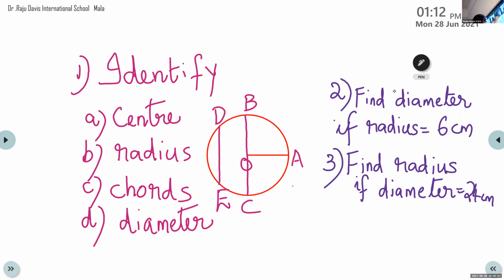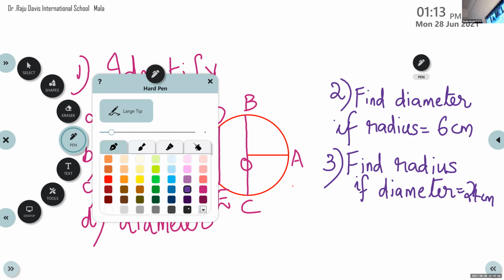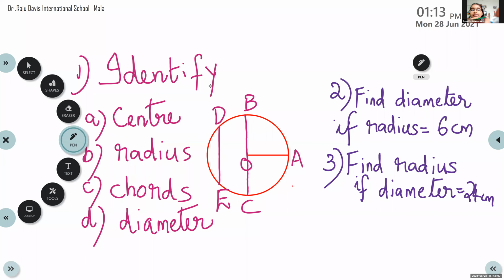Aradhya, we will discuss question number 1. Did you finish question number 1? Yes, ma'am. Okay. So children, if you have not finished question number 2 and 3, no problem. Now all of you please check whether your answer is correct for question number 1. Okay, Aradhya, tell me which is the center.